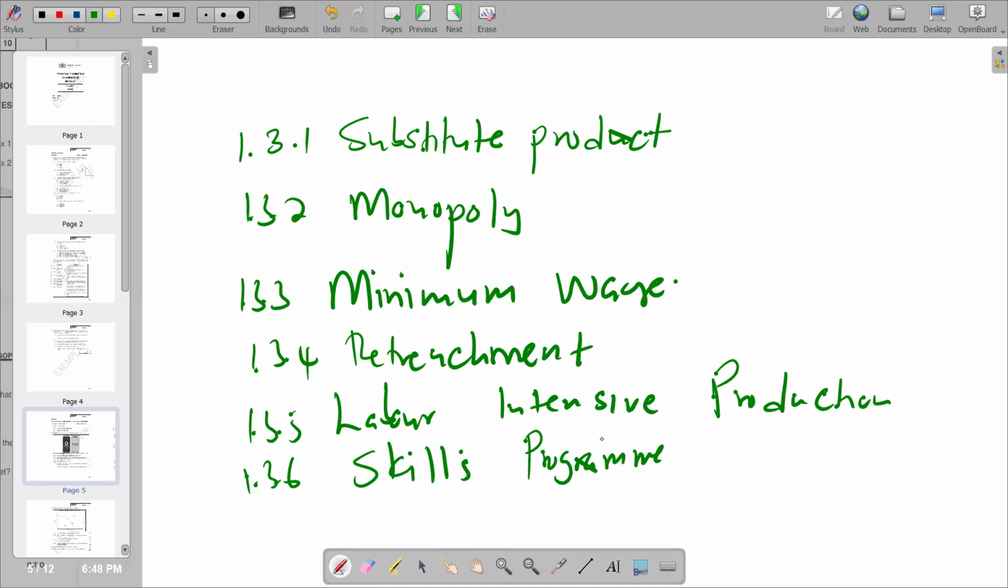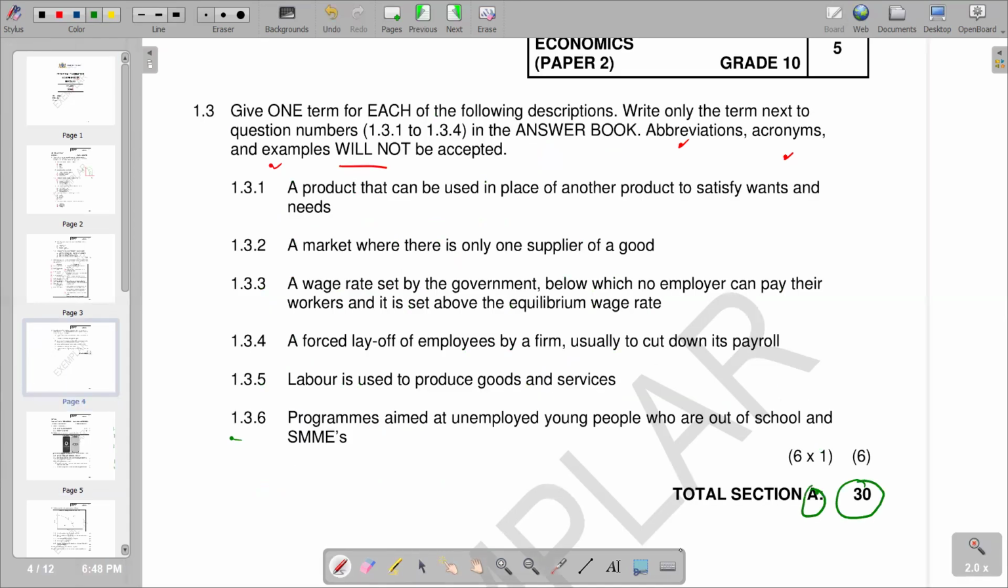All right, this is what we have according to this video. So if you go back to our question, you'll see the marks, and this is our section A.